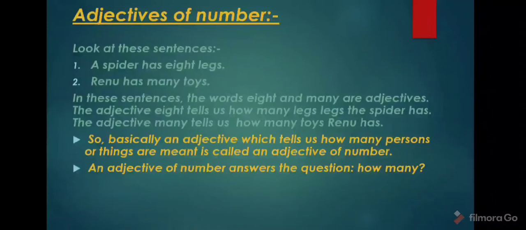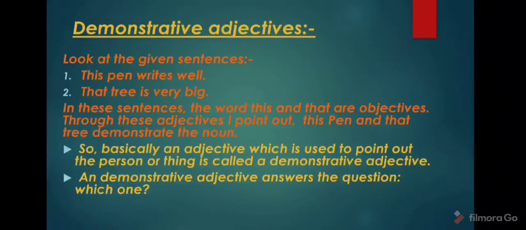So basically an adjective which tells us how many persons or things are meant is called an adjective of number. So an adjective of number answers the question how many. Clear? Now next, demonstrative adjectives.